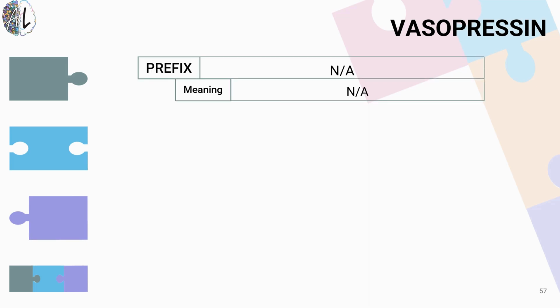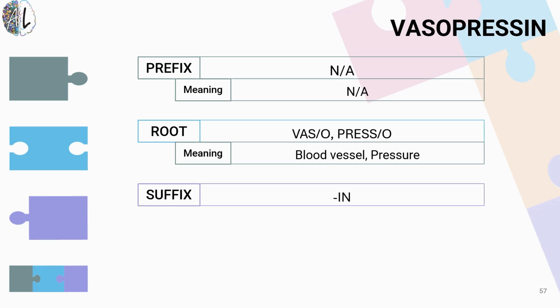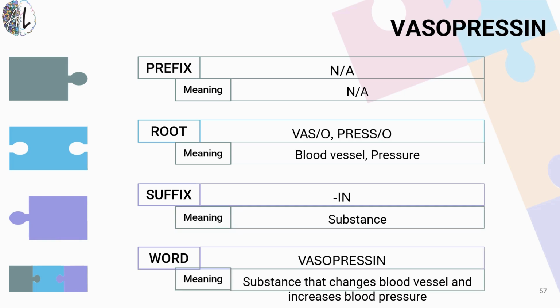Okay, so there is no prefix in the term vasopressin, but there are, again, two root terms. So the first is vaso, which refers to blood vessels. The second is presso, which refers to literal pressure, being placed against the blood vessels. The suffix here is the in ending, which refers to a substance. So the strict definition of the term vasopressin is a substance that changes blood vessels and increases blood pressure.